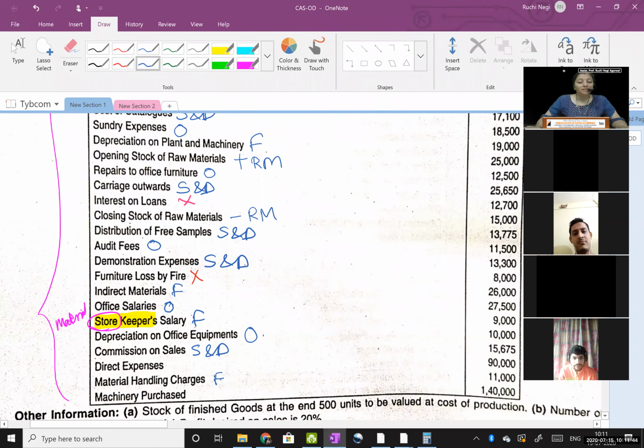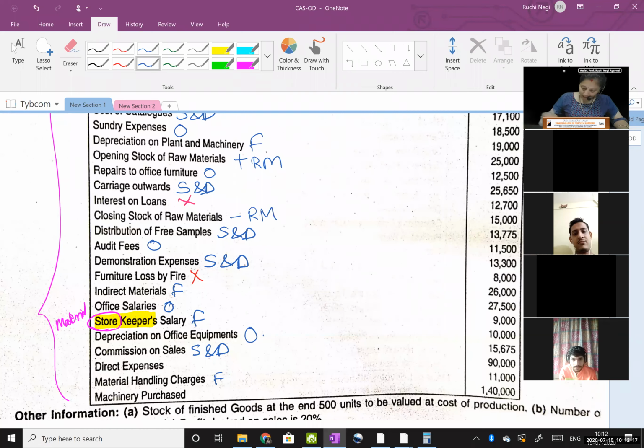Material handling charges is the same as loading and unloading of raw material. When you get the material, for example, the material has come through a truck, say 10,000 kgs of material. Obviously you cannot just unload it from the truck, so you need people to load and unload it. That is material handling charges. It is actually indirect labor, and indirect labor is a part of factory overheads.